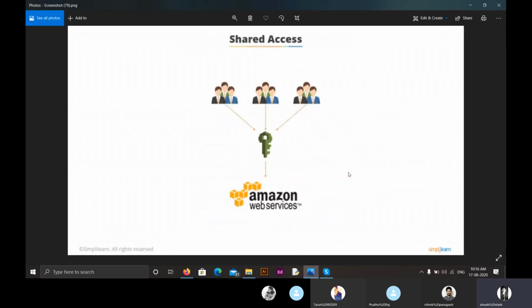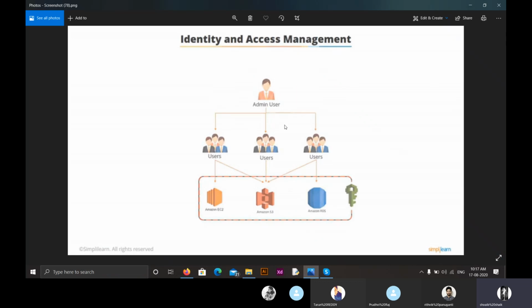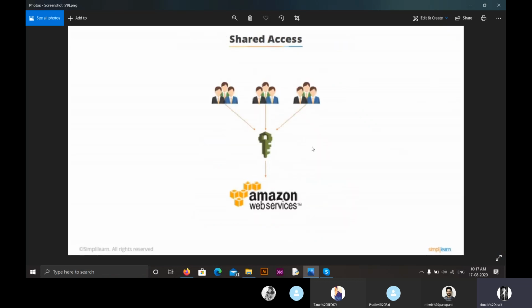So what is shared access? Through this shared access, we can grant others permissions to access and use resources in our account without sharing our password. You can see we will be the administrative user, right? So these are the users that can access our web services.